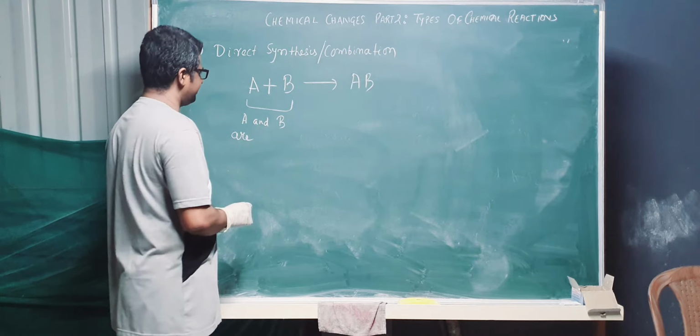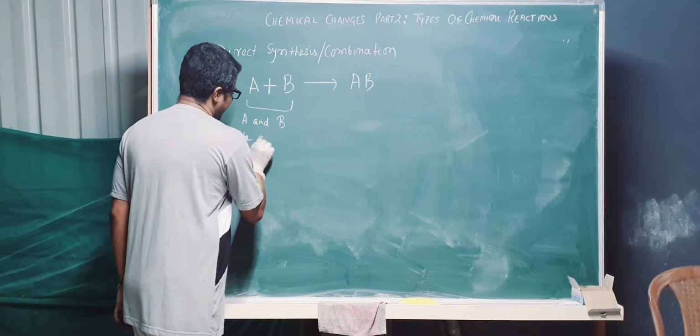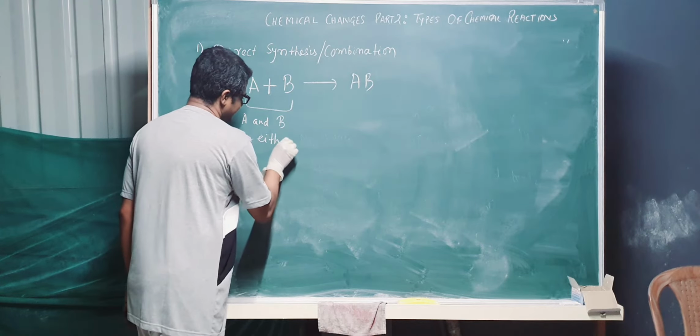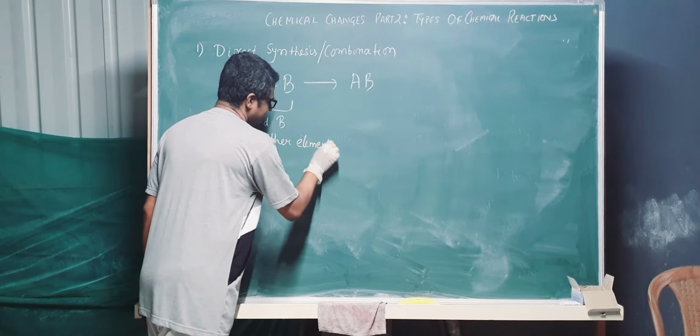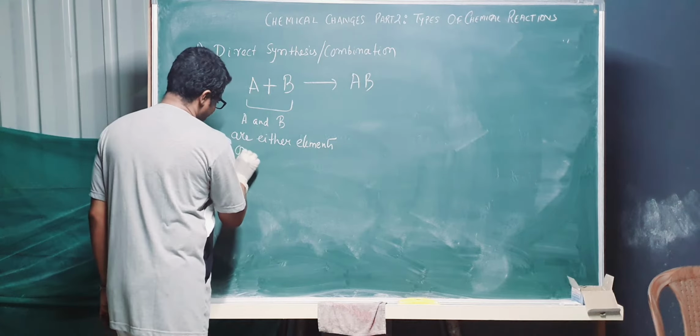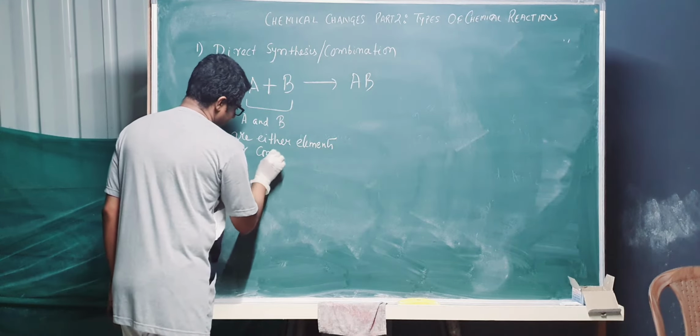So this A and B are either elements or compounds.